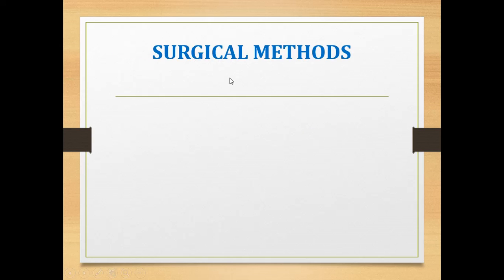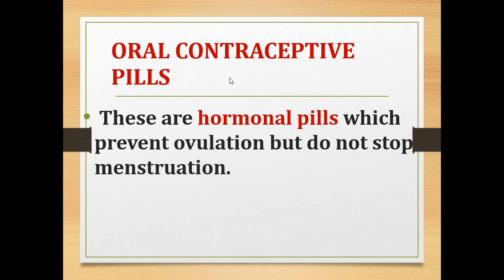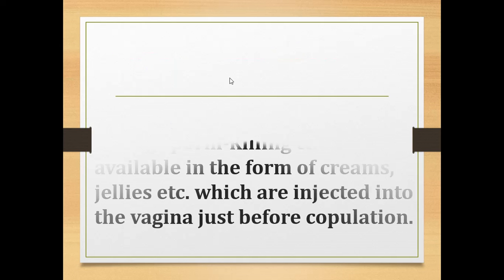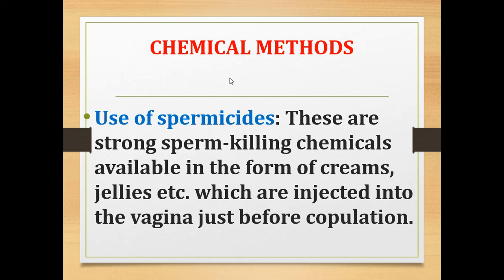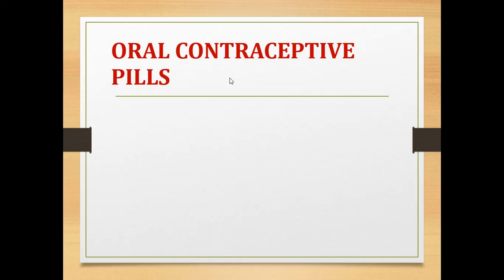So these are the two chemical methods used by human beings as birth control measures. What are they? The first one is the use of spermicides, then oral contraceptive pills.